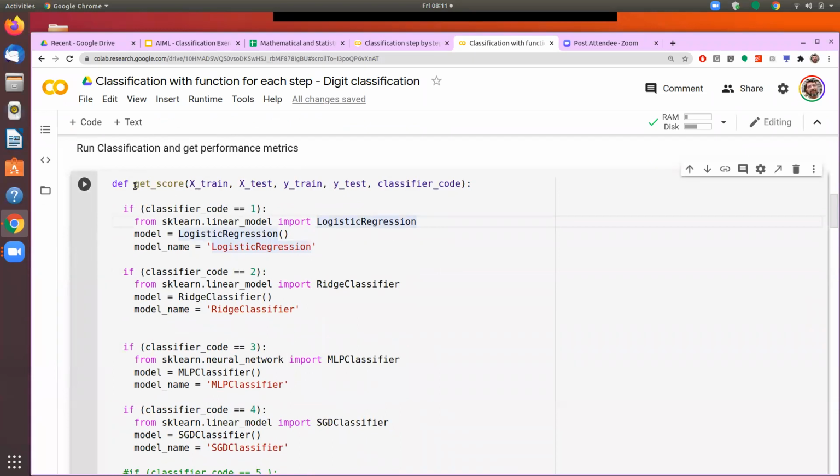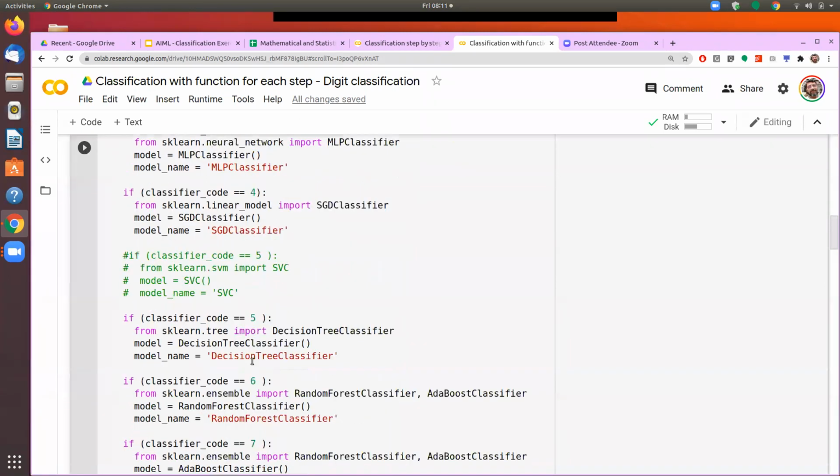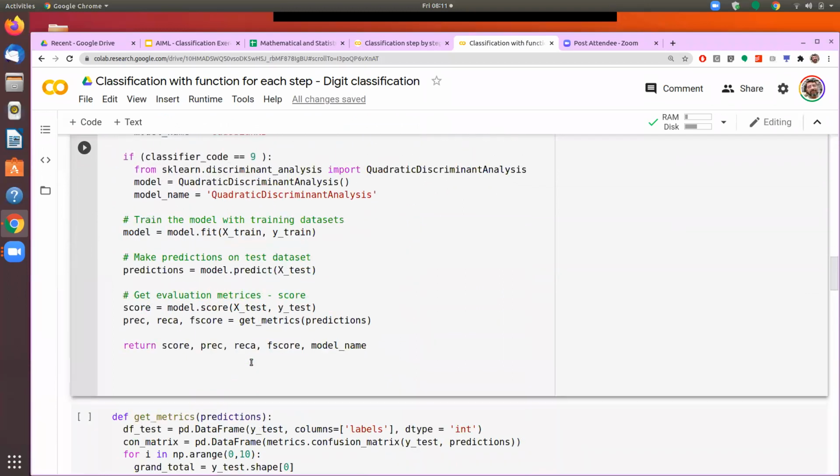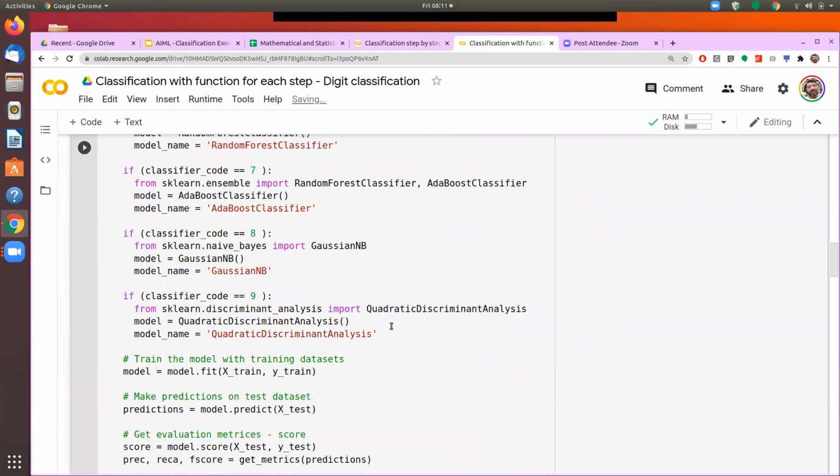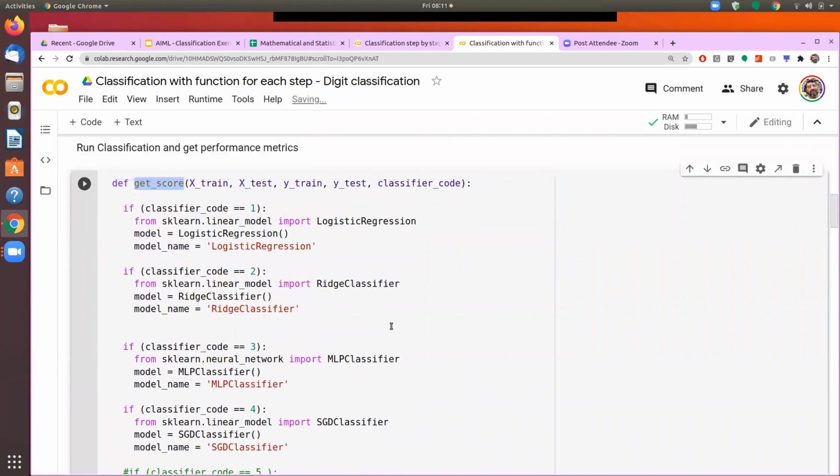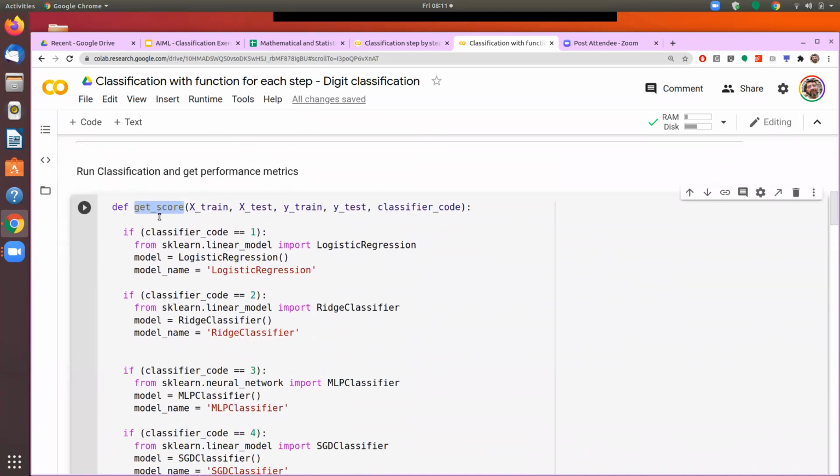I've named that function get a score because in the end I am just fetching the accuracy score here. I mean, I'm sorry, we are getting all the important measures. So I've just named it get a score.